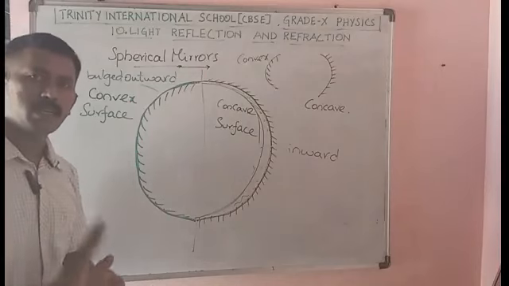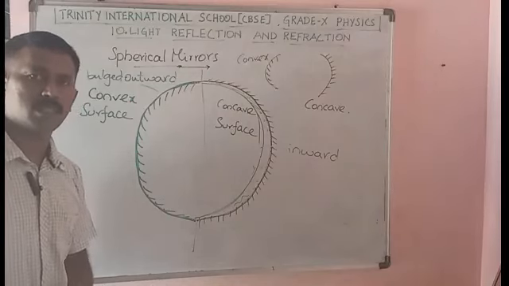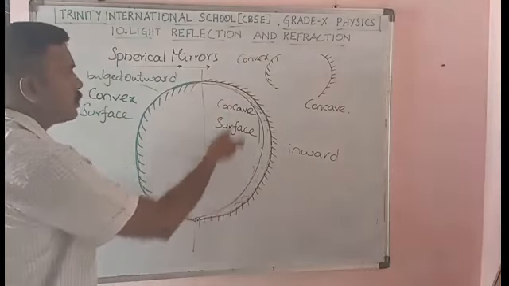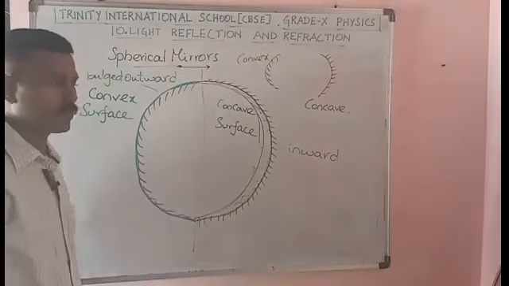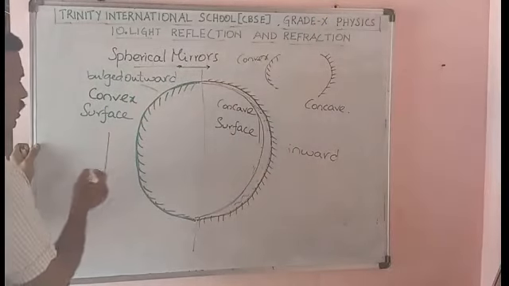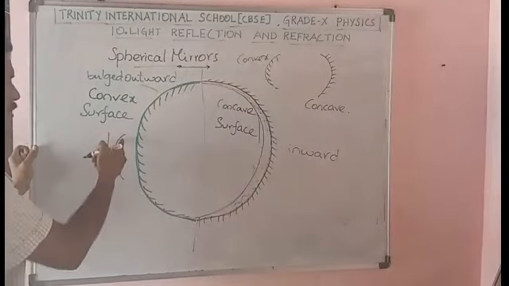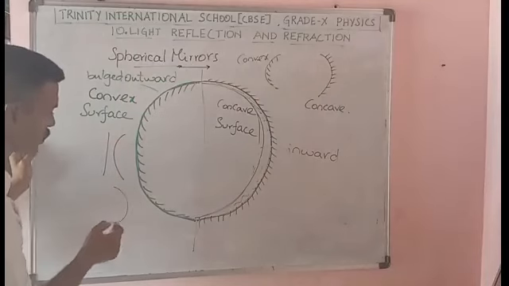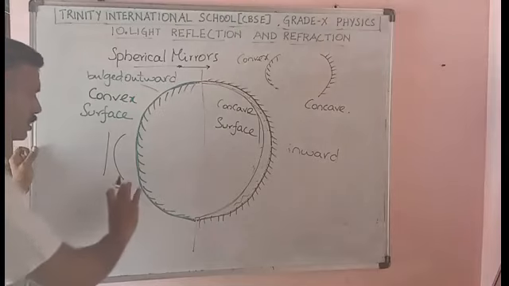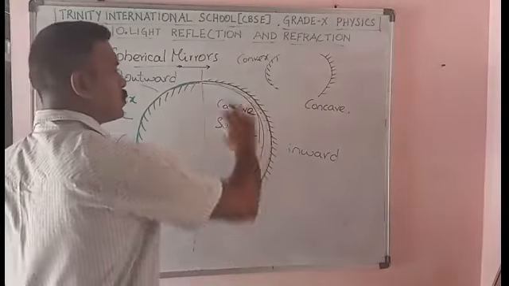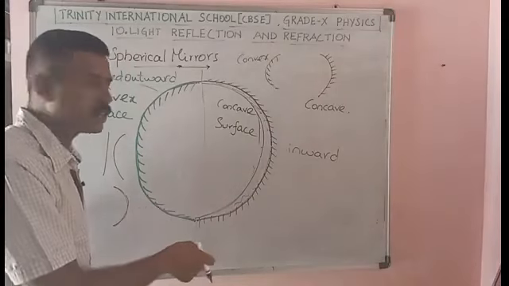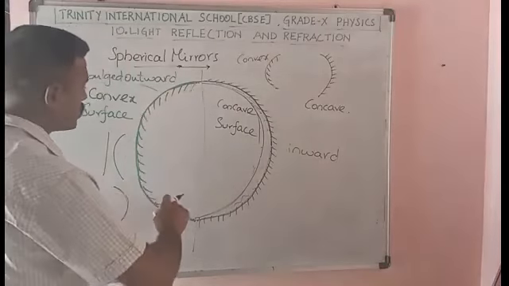It depends on how the curvature is, how the curve is considered. If you take a sphere, inside there is a curve, and outside also it is a curve. Okay, what is a curve, you tell? This is a straight line and this is a curve. This is a curve, and this is also a curve. So this curve is considered inward. Similarly like this, this is inward. Okay, the curvature is inside. Here the curvature is outside.